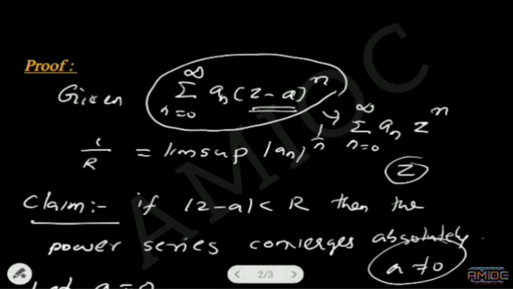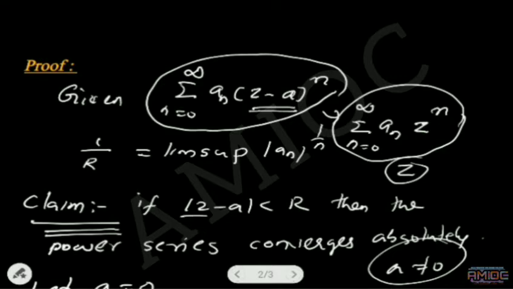Therefore, if we choose a equal to 0, then what will be our claim? Our claim is to prove the series is absolutely convergent. What will be the series? Summation n equal to 0 to infinity a n z raised to n is absolutely convergent for mod z less than r. Therefore, our claim will become to prove the series summation n equal to 0 to infinity a n z power n is absolutely convergent for mod z less than r.